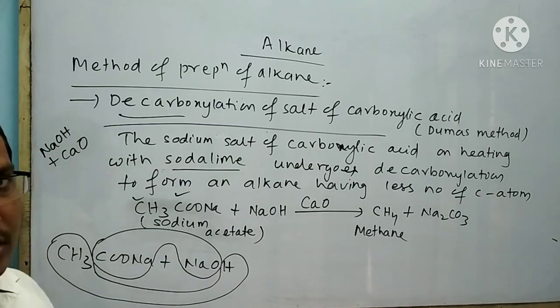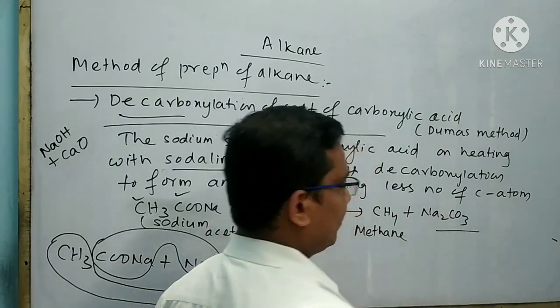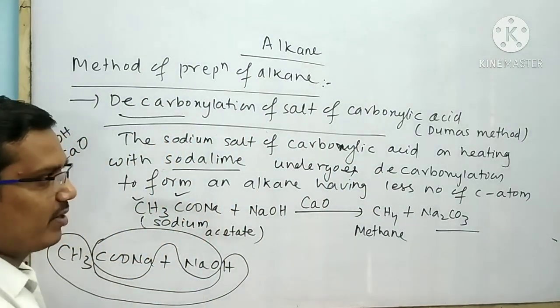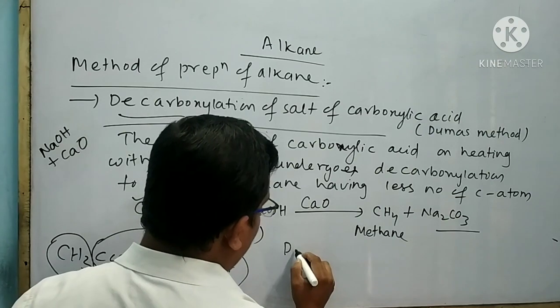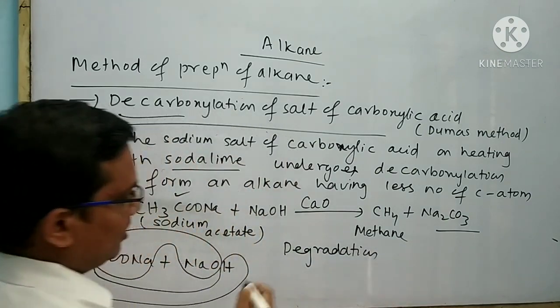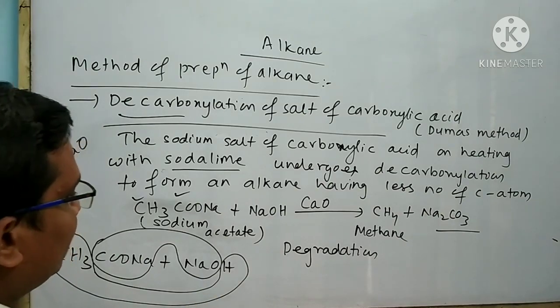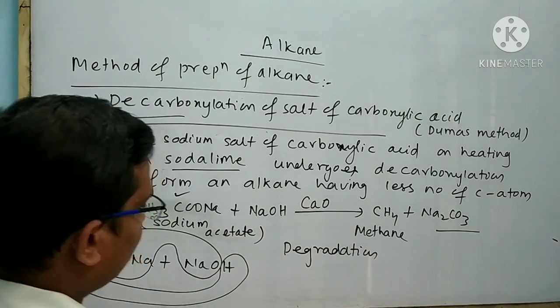There is a loss of carbon atom in the form of carbonate. So this type of reaction is also considered as one type of degradation reaction. That means we generally think about the degradation of carbon atom. Salt of formic acid do not undergo Dumas method.